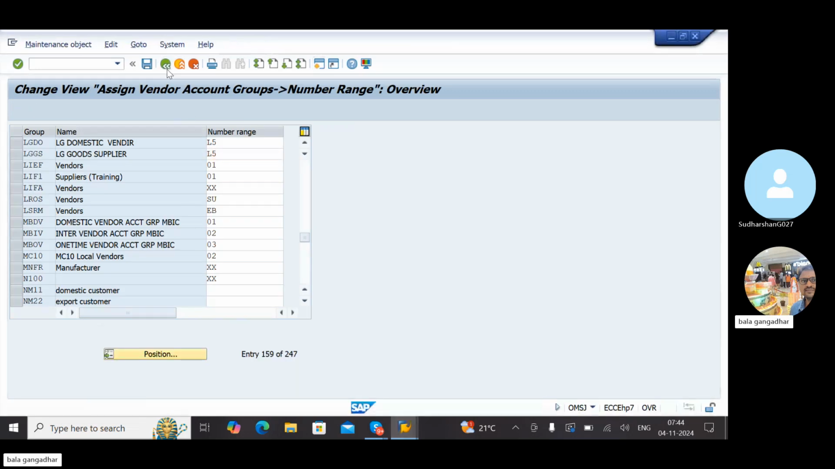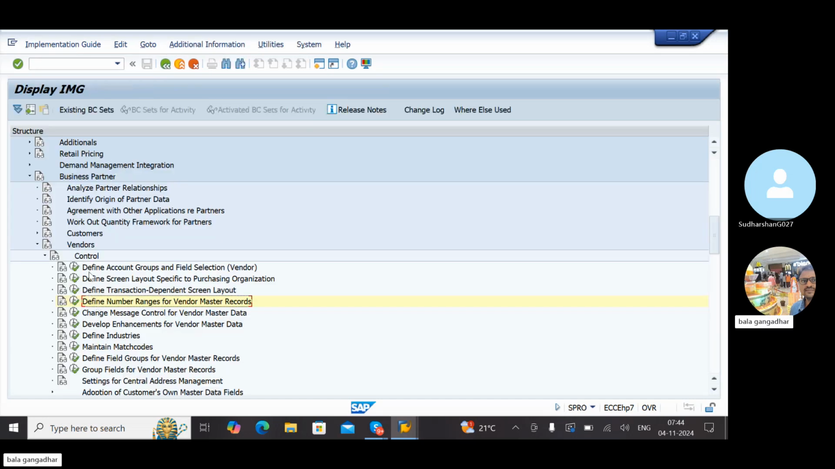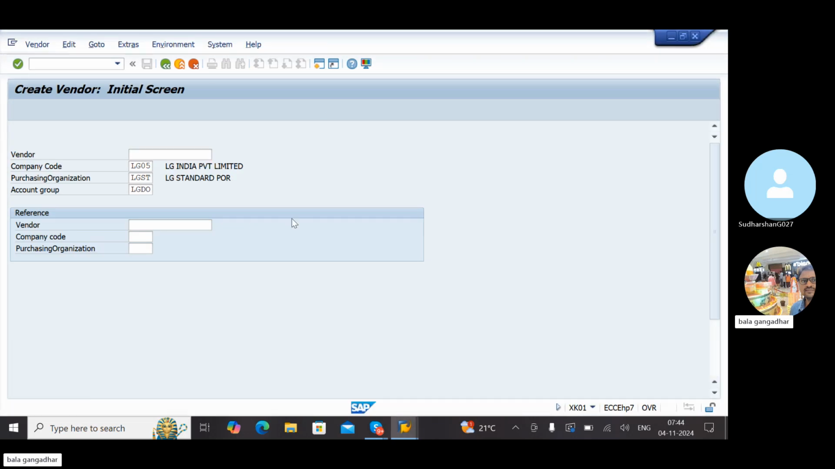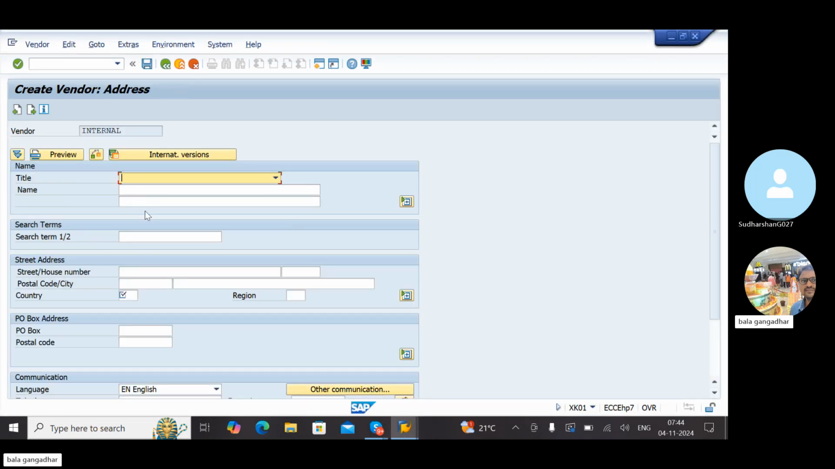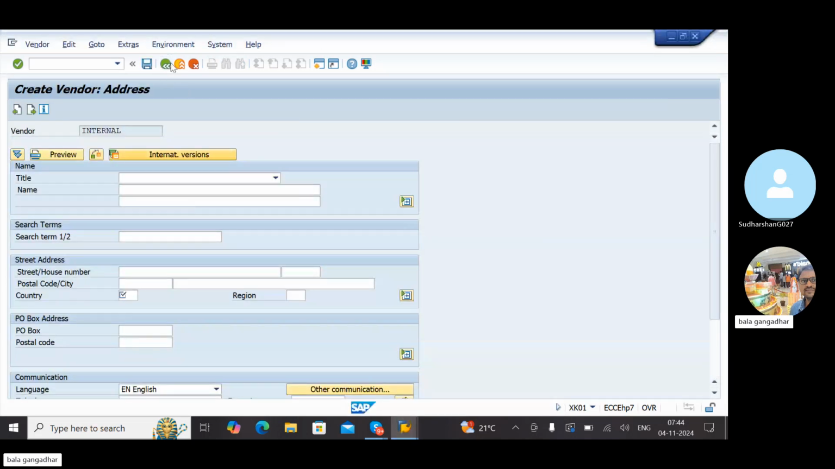Now one more step is there. What is the use of these field names here? For example, let's take screen layout. Screen layout means while creating this XK01, you will get some fields here. How to maintain those fields, mandatory fields, optional fields, that relate only to the purchasing organization. This address is not purchasing organization. Let's see. Open XK02 first, then you will get a clear idea.